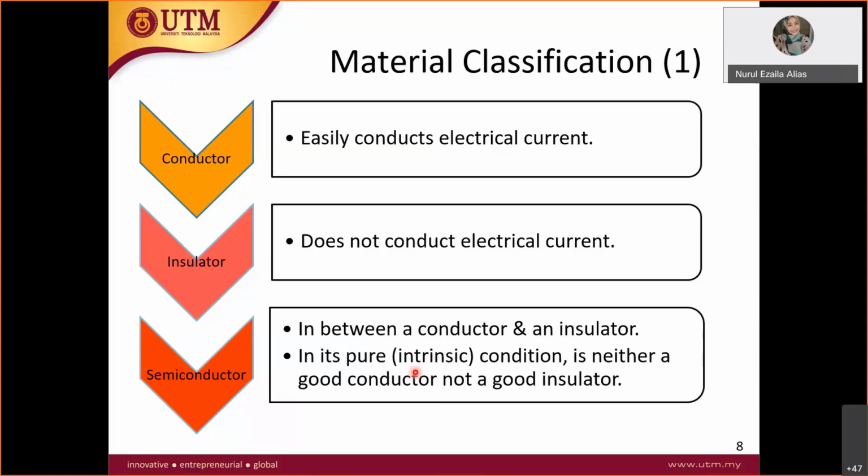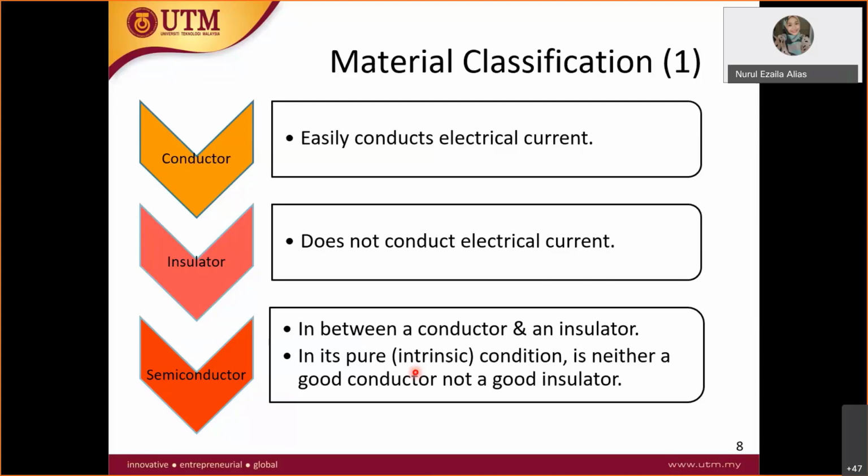In electricity, I know that in your electrical circuit analysis you learned about this. When you want to connect, for example, a resistor to a capacitor, you need a wire. So wire is one of the conductors. An insulator is something like wood, where you insulate the current; current cannot flow through it. Rubber tape is another example of an insulator.